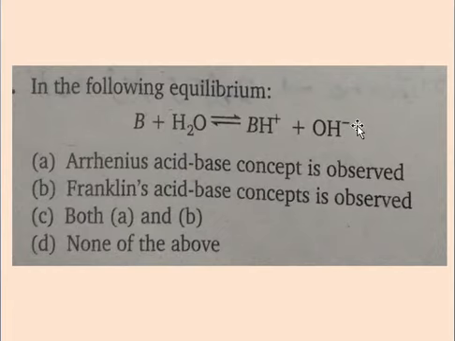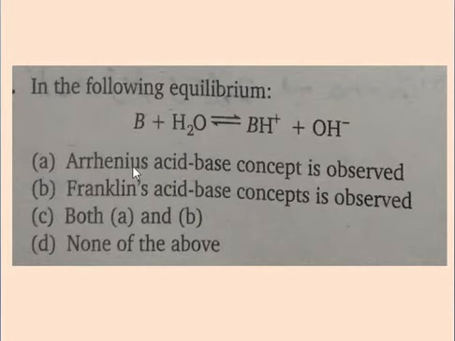But according to the Franklin's acid-base concept, this Franklin's acid-base concept is similar to that of the Bronsted-Lowry acid-base concept. In the Arrhenius acid-base concept, the substance which dissolves in water and generates H plus ions is called an acid, and the one which generates OH minus ions is called a base.